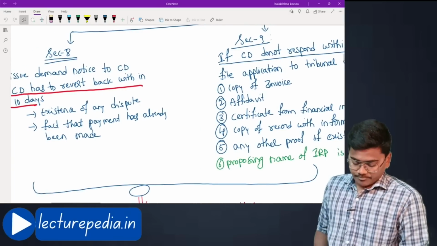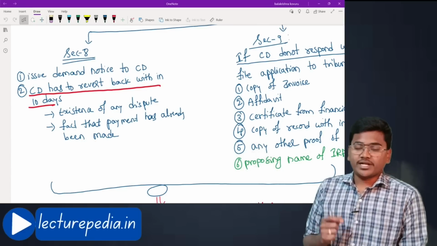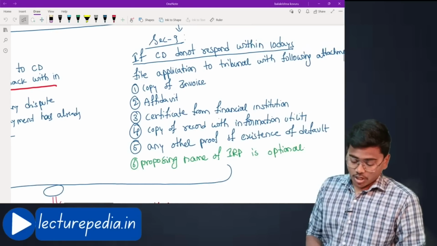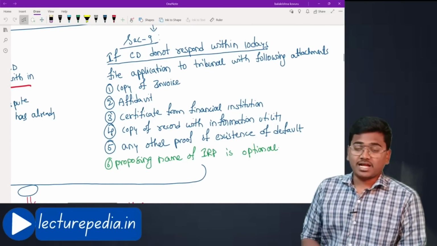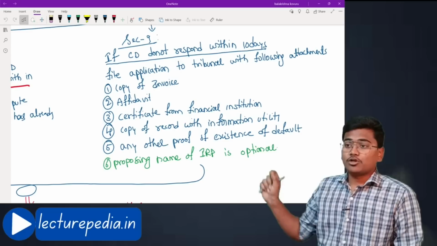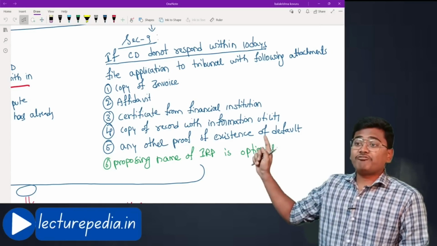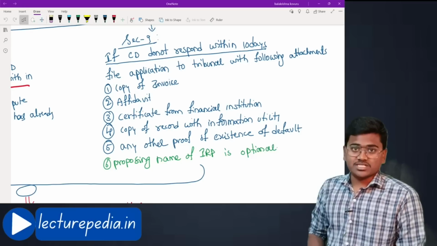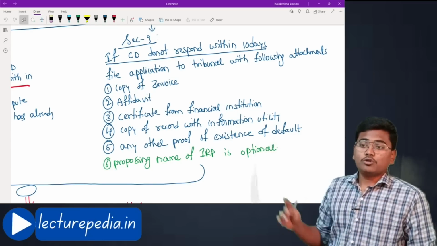Moving to section number 9. What if the corporate debtor has not responded to the demand notice sent by the operational creditor? In that case, the operational creditor can initiate a CIRP application against the corporate debtor under section 9. See, if the corporate debtor does not respond within 10 days, then the operational creditor can file an application to the tribunal, that is the adjudicating authority, with the following attachments. Along with the application, the operational creditor has to give the following attachments.